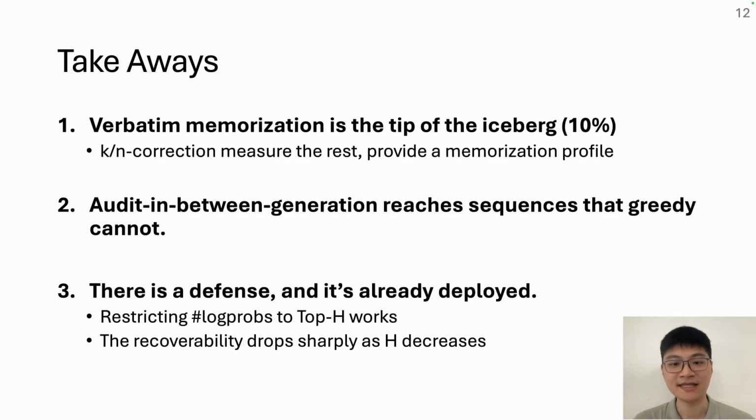There is a defense and it is already deployed. Restricting the number of returned tokens is doing the real protective work. The sequence recoverability drops sharply as the number decreases. That's a lever providers already have.